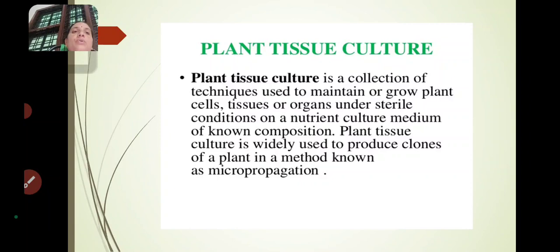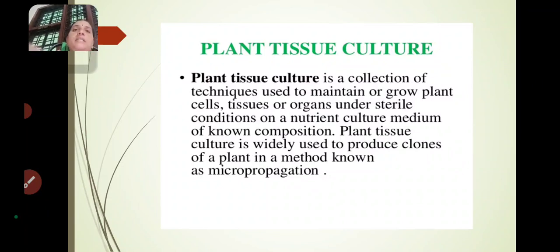So you have to prepare artificially the nutrients present in the soil. The artificially prepared nutrients or minerals are called nutrient culture medium. Generally macro and micro nutrients are present in the soil, and a few are in the atmosphere.